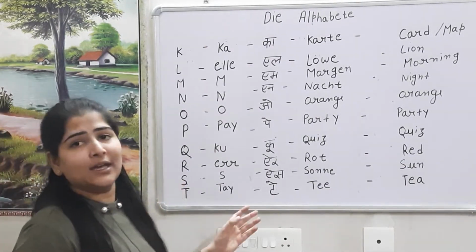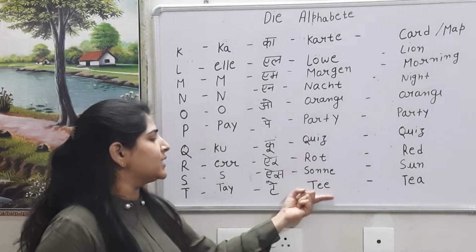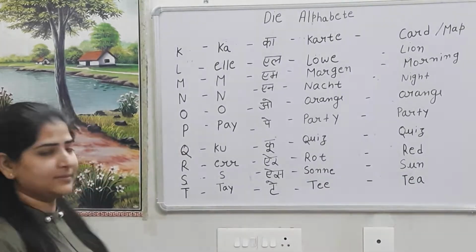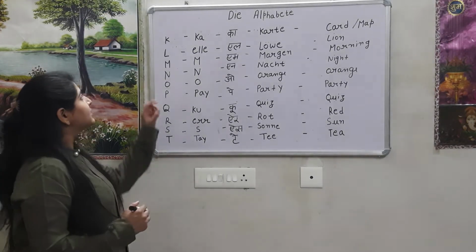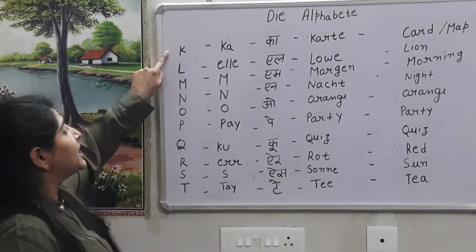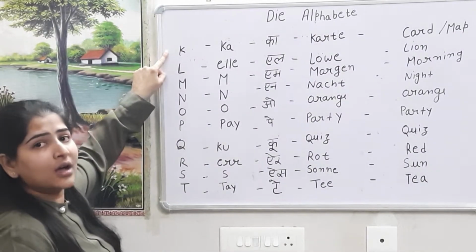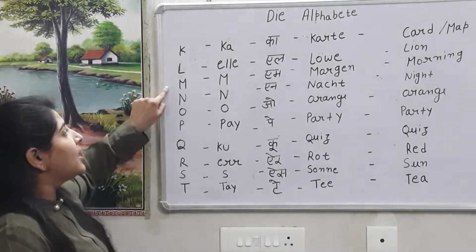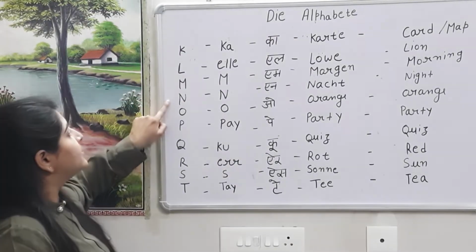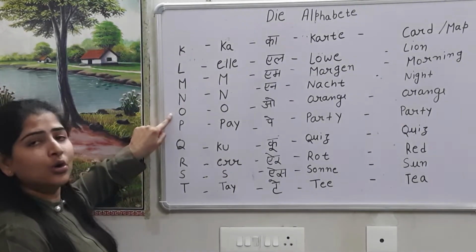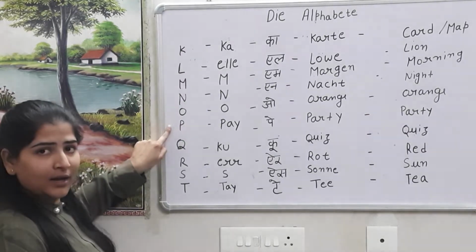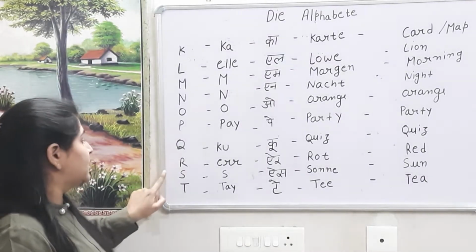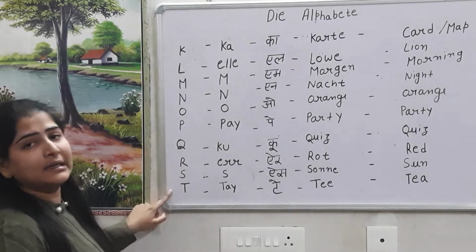T sound is te. Te it's T. Okay. So now the time of the pronunciation. K it's ka. Ka. L, M, N, O, P, Q, R, S, T.